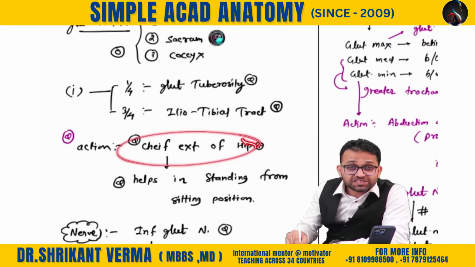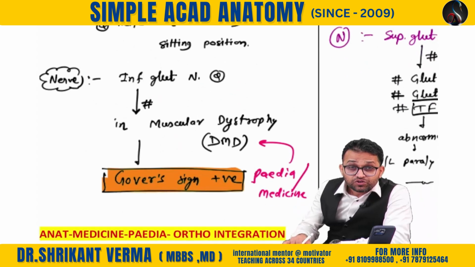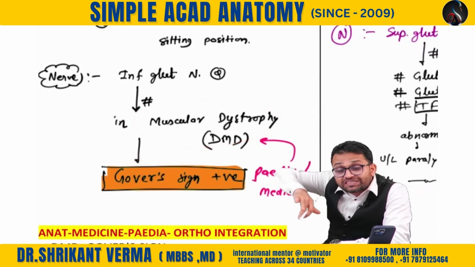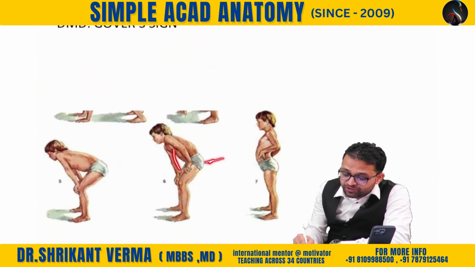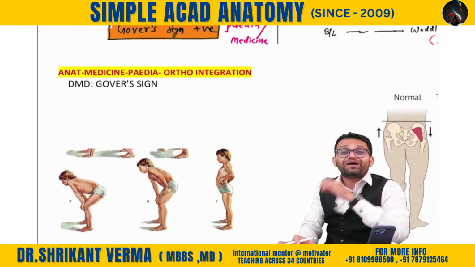It has the chief extension activity and helps in standing from the sitting position. The nerve is the inferior gluteal nerve. In case of muscular dystrophy, like Duchenne muscular dystrophy, it is getting affected. So the patient will not be able to extend the hip, so he will support the knee. This is known as the Gower sign, in case of gluteus maximus paralysis.